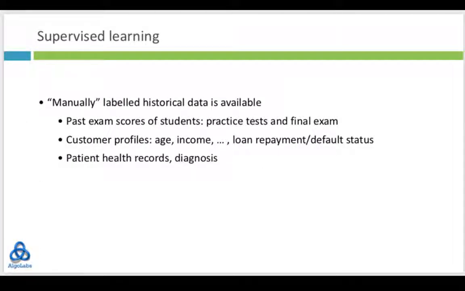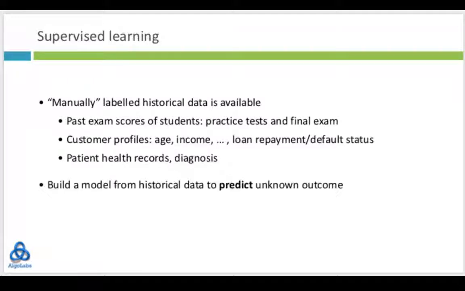Broadly, this is called supervised learning. So in supervised learning, we have historical data which has been labeled. So for the past items, we know the category. We know whether the person got a loan or not. We know whether the student passed or not. We know whether the patient had this disease or not. So this data has been manually labeled. We are then going to use this manually labeled data to predict the unknown outcome for some new data item. We do this by building a model. So we build a mathematical model which builds on the data that we have to predict the outcome for an input that we have not seen before.